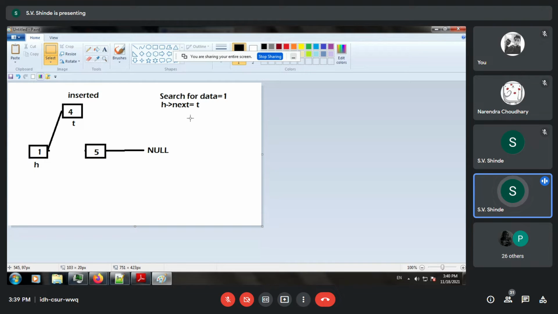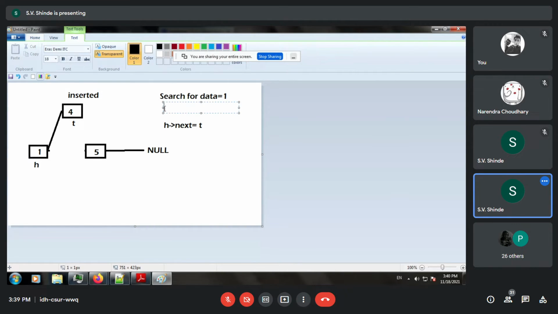So before issuing h arrow next is equal to t, we have to save the previous connection over here. So I'll just revert the changes.